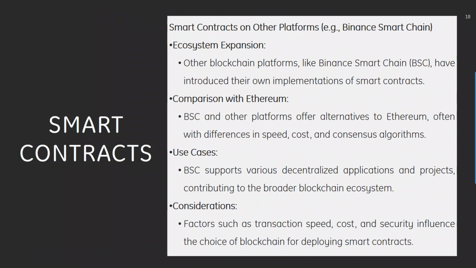Next, we have smart contracts on other platforms, for example Binance Smart Chain. Firstly, we have ecosystem expansion. Other blockchain platforms like BSC have introduced their own implementations of smart contracts. Then the comparison with Ethereum: BSC and other platforms offer alternatives to Ethereum, often with differences in speed, cost, and consensus algorithm. What are some of the use cases? BSC supports various decentralized applications and projects, contributing to a broader blockchain ecosystem. What should we consider? Factors such as transaction speed, cost, and security influence the choice of blockchain for deploying smart contracts.